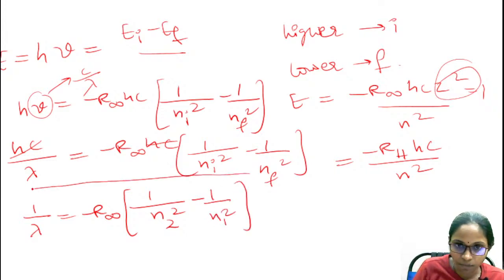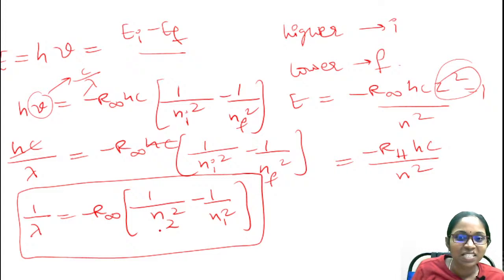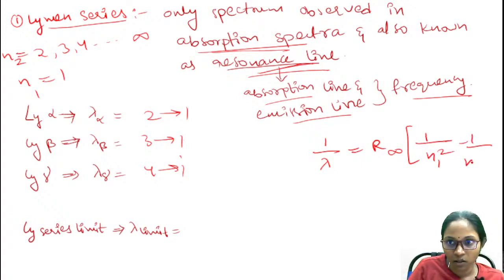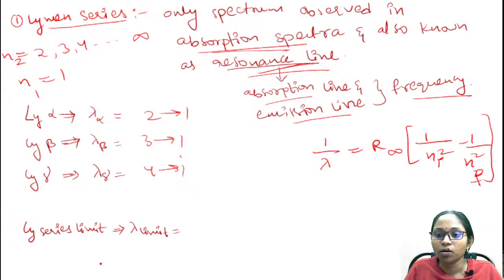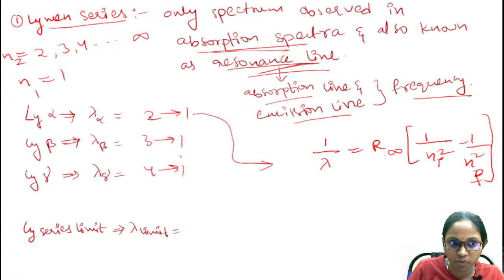This is the formula, the relation between wavelength, the Rydberg constant and the orbitals. We are going to use this formula to find out the wavelength for each spectral series. So using that formula, I am writing the equation: 1 by lambda is equal to R infinity times 1 by n1 square minus 1 by n2 square, with n initial and final squares. Using this formula, you just substitute all the values. For example, I am considering the electron transmission taking place from second orbit to first orbit, and I am substituting these values here.